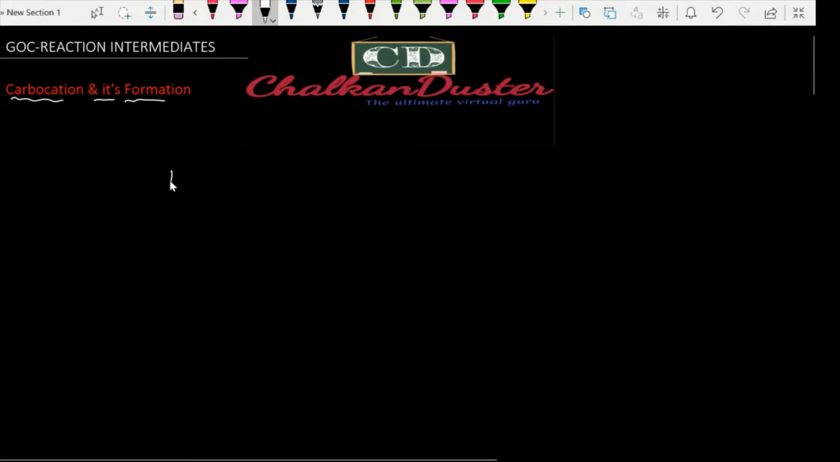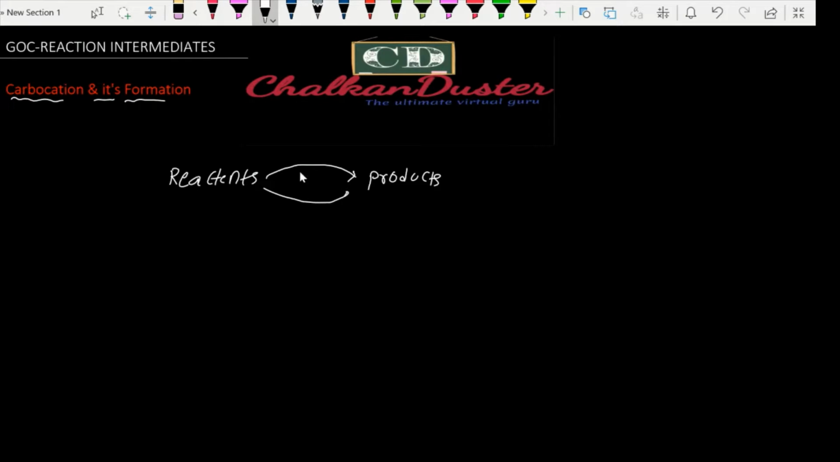Generally in reactions, the reactants will be converted into products. In the course of the reaction, the reactants can be converted into products in two ways: either by a transition state or by intermediates. So there are two ways the reaction can happen: through a transition state mechanism or an intermediate formation mechanism.